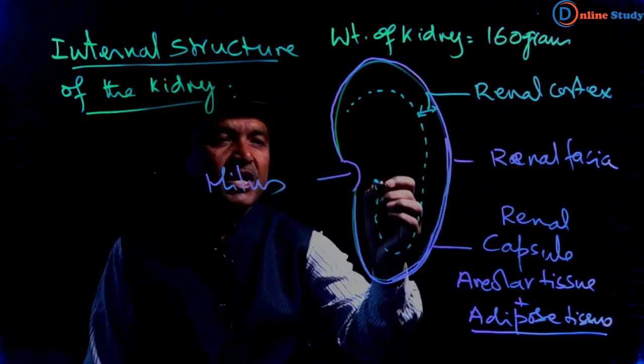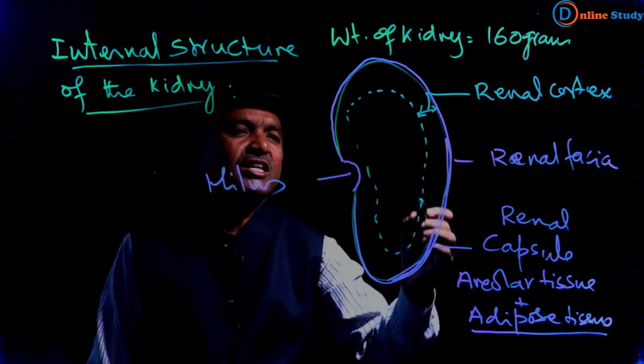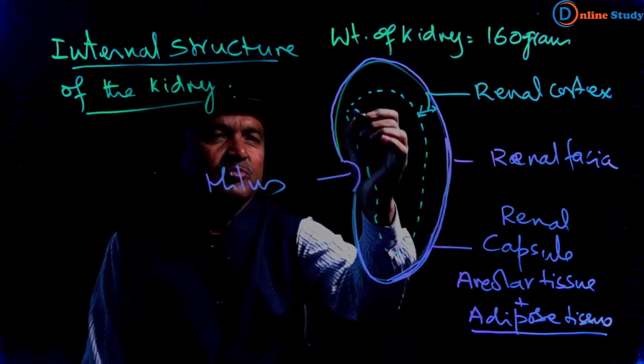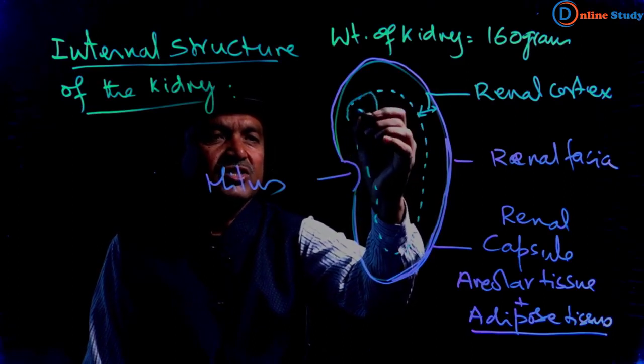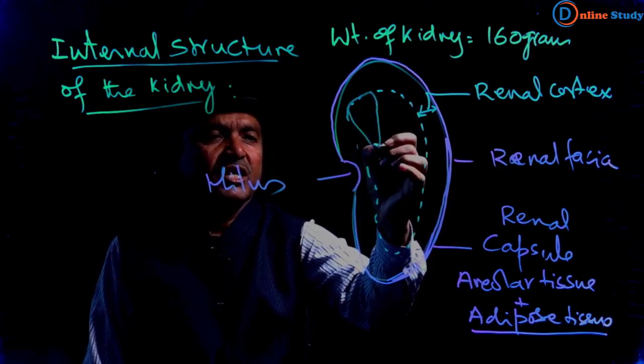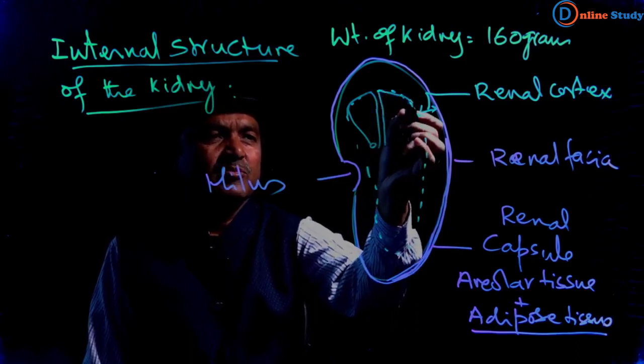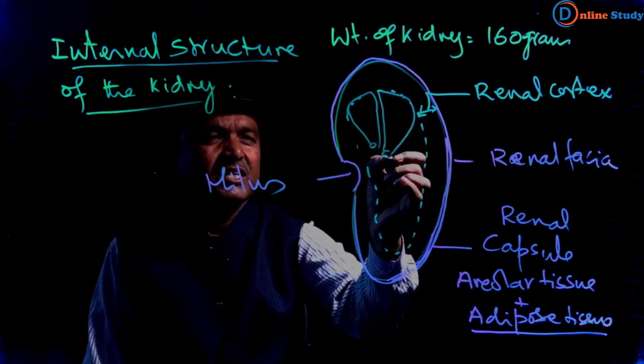And from here, this structure where you can see the pyramid-like structure.